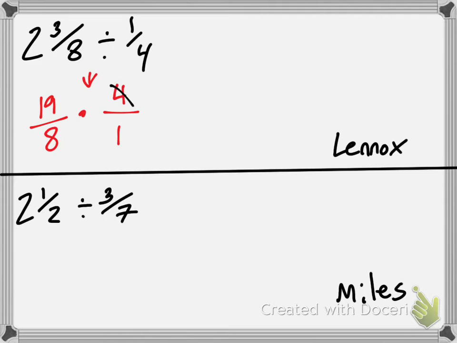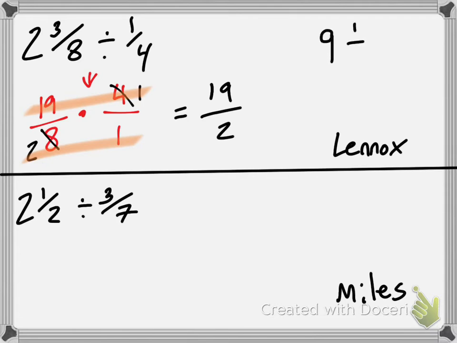Perfect. What does the 4 become? 1. What does the 8 become? 2. Excellent. I across multiply just to make it easy. 19 times 1 is 19. 2 times 1 is 2. What do we get when we do this as a mixed number? How many 2s go into 19? 9, and then we have 1 over 2. Perfect. 9 and 1/2.